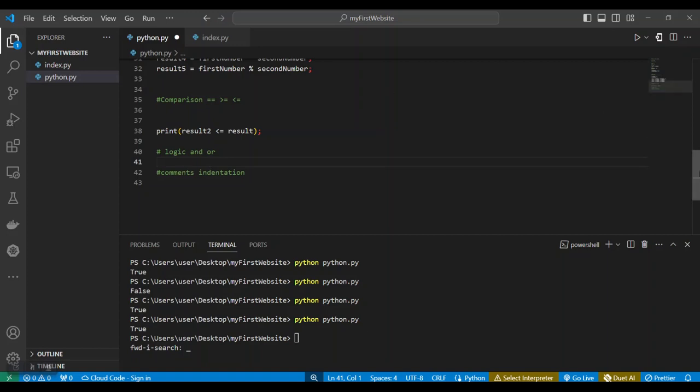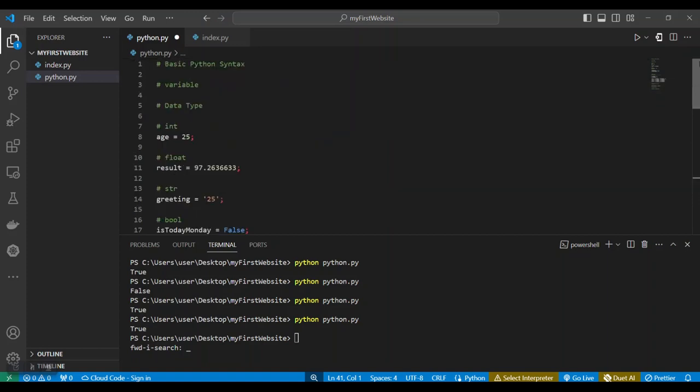So before I wrap up this tutorial, we've talked about variables, and we said that variables are used in Python to store memory, to give names to memory locations in our Python project. And then we've talked about data types, ints, which are whole numbers without a decimal place, and floats, which are numbers that have a decimal place, like 97.2636 and so on.